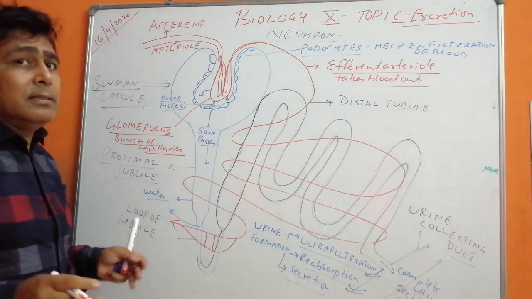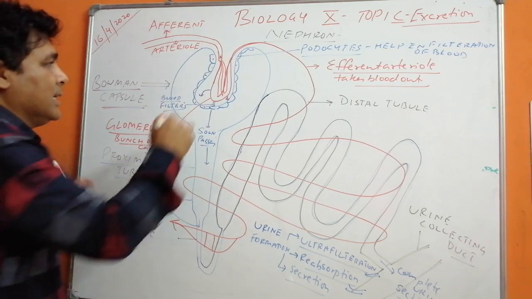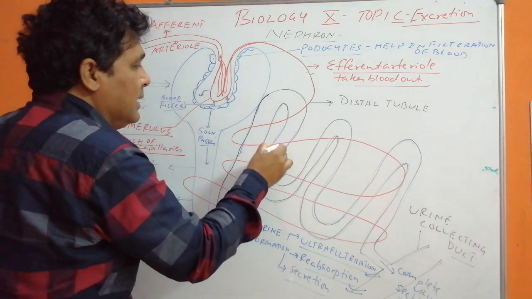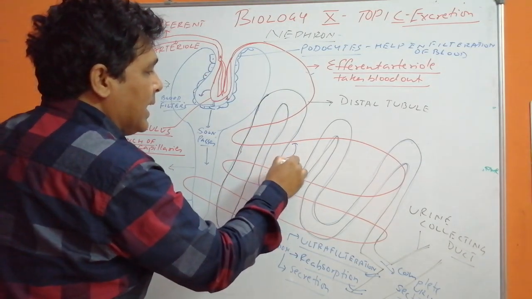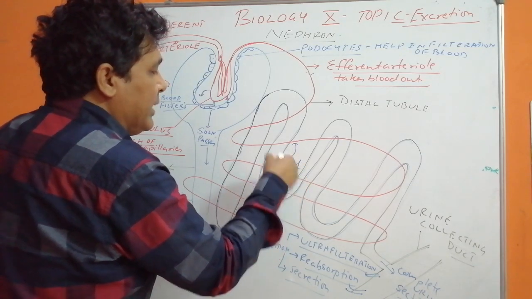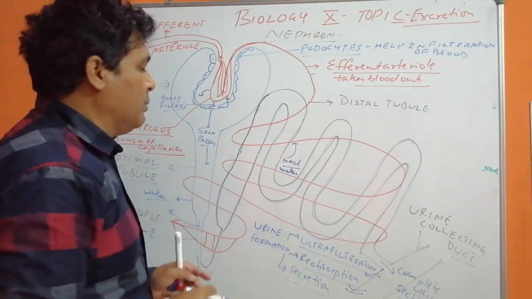The RBCs and the proteins are not passed because they are larger. The filtered blood goes through this and whatever things are required it takes back like NaCl, water, and the things which are not required are thrown out of the body.